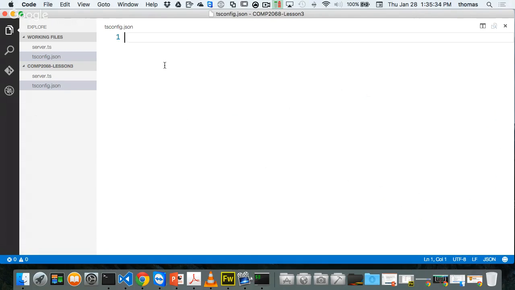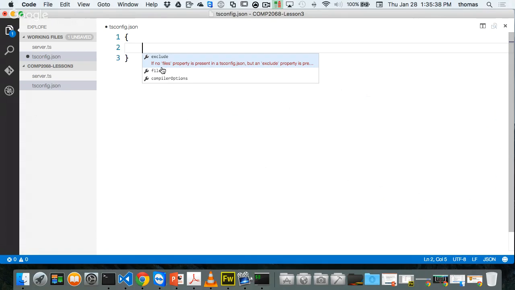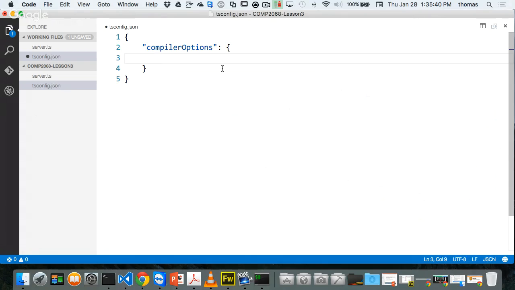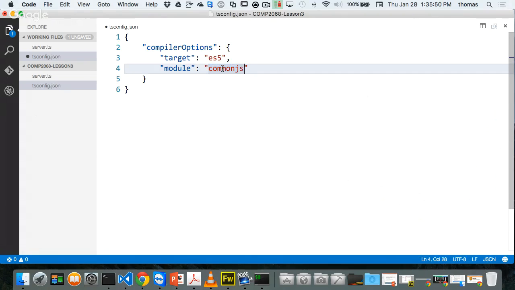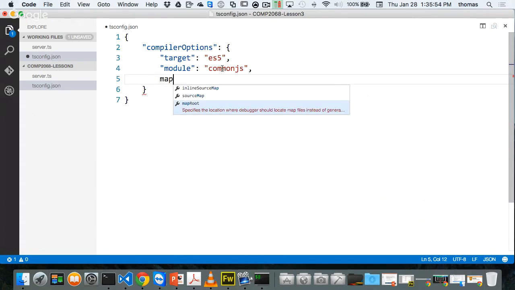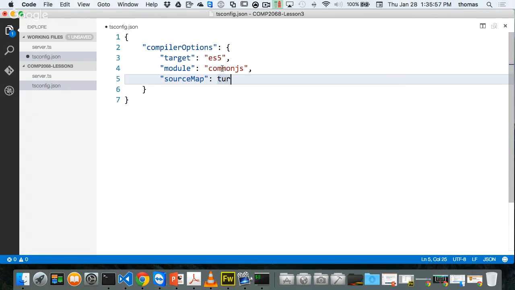There we go. tsconfig.json has to have two curly braces, right? And when we press Control-Space, we choose compilerOptions, and then we choose target, which we make ES5. And then we choose module, right? Which you choose commonjs. This is our tsconfig.json file. And then the last option is sourceMap, which we set equal to true. Here we go. I've got my tsconfig.json. That is the compiler options for when I transpile from TypeScript into JavaScript.